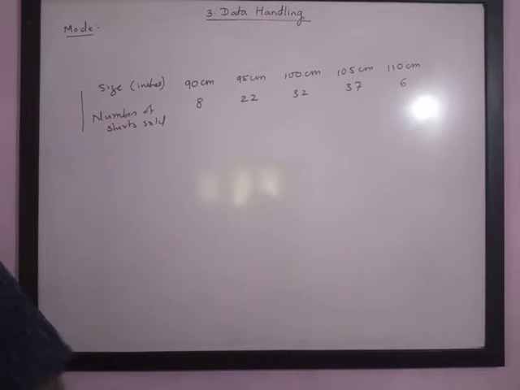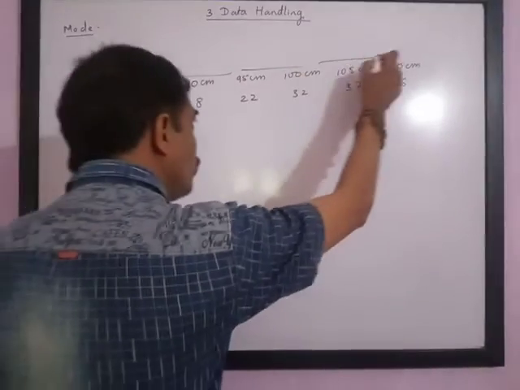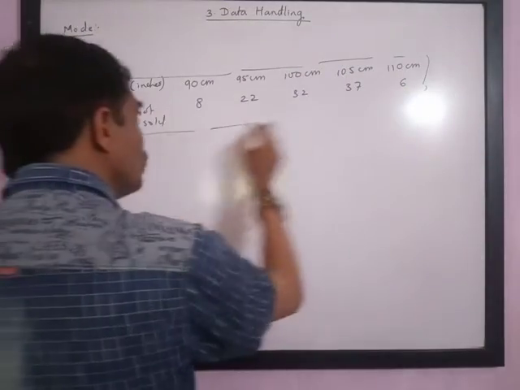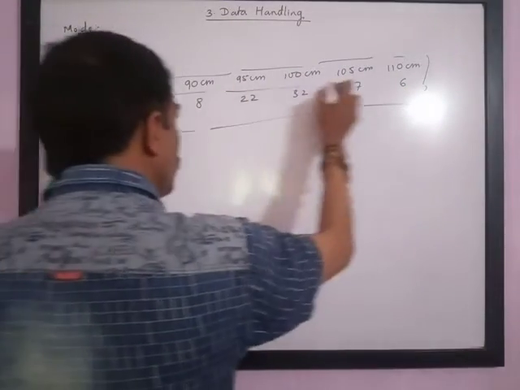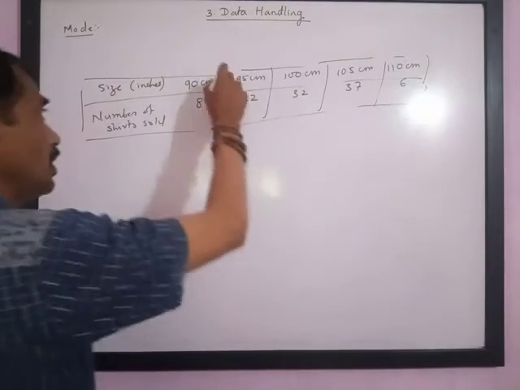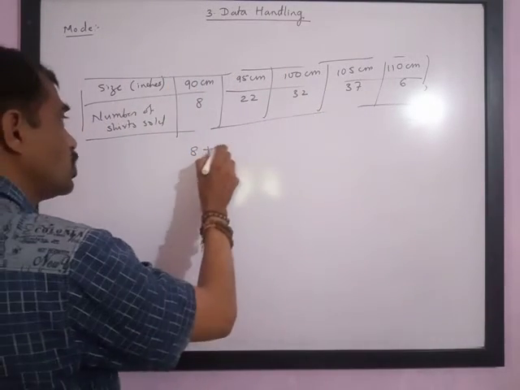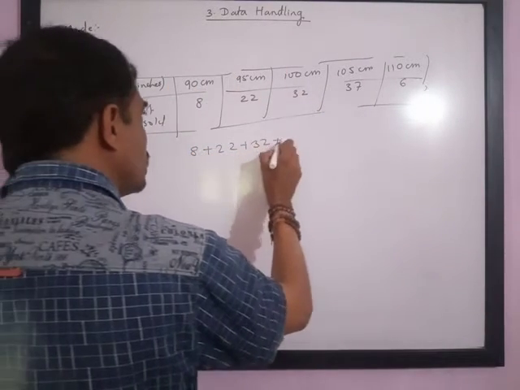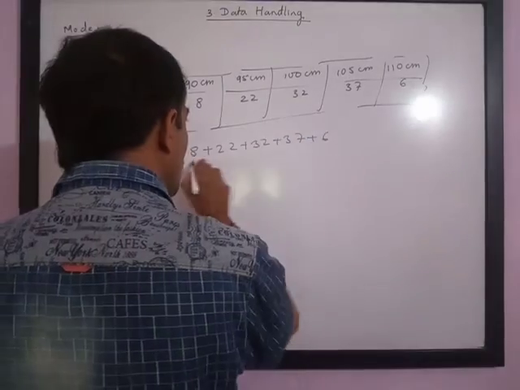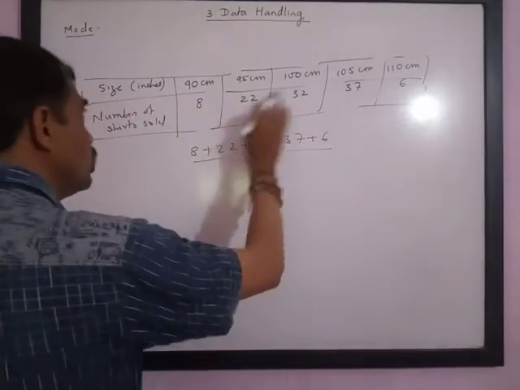Now from this table we will understand that if we find the mean of the shirts sold, we will get 8 plus 22 plus 32 plus 37 plus 6 upon 5.